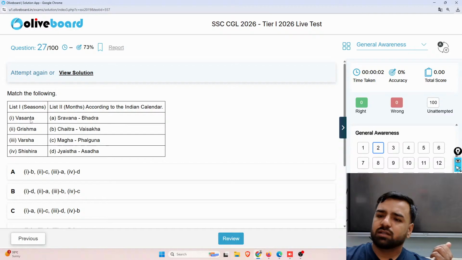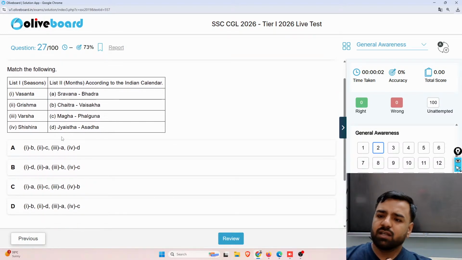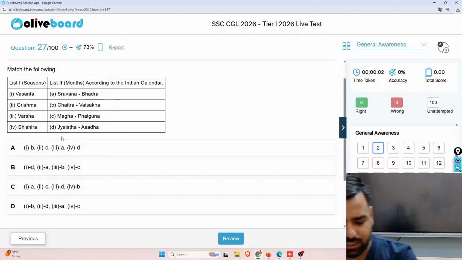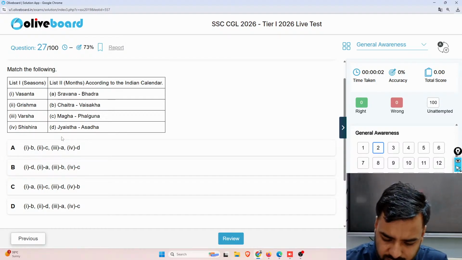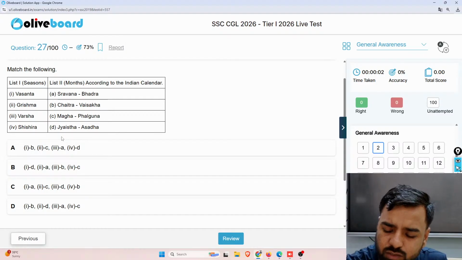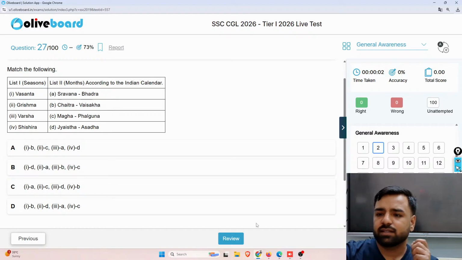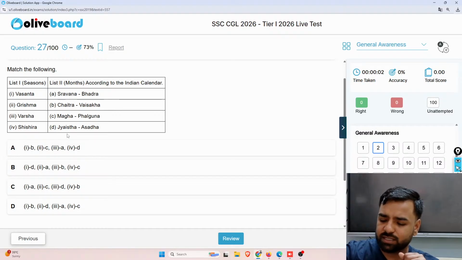The next question is: you have to connect list 1 with list 2, that is seasons with the Indian calendar. Vasant is linked with what, Grishma is linked with what, Varsha and Shishir. You have 4 options. Let me check who all are giving the correct answers here. Everyone is requested to start answering, please. Vasant is actually linked with Chaitra and Vaishakh. Sorry, it is linked with Jyeshtha and Asadh. Guys, can you please answer me? What should be the correct answer according to you?